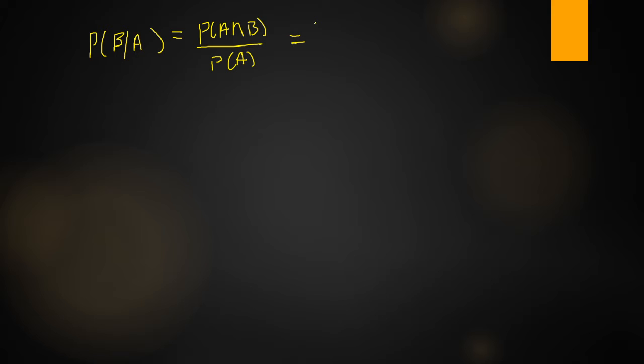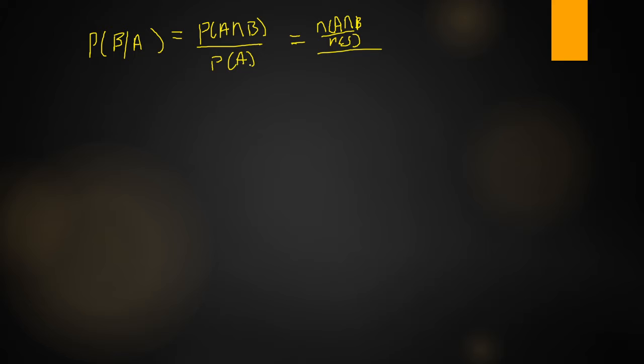Yes. N of A intersection B by N of S, correct? Again, what is the P of A? How to write it? P of A is N of A by N of S.